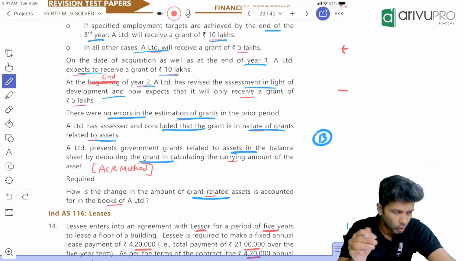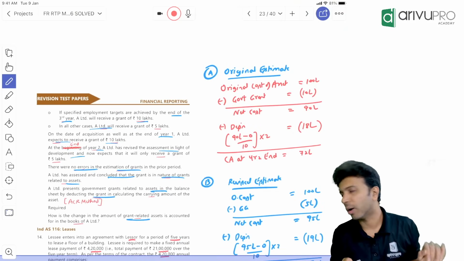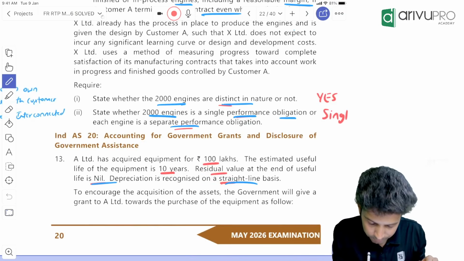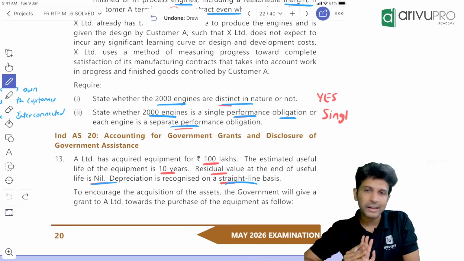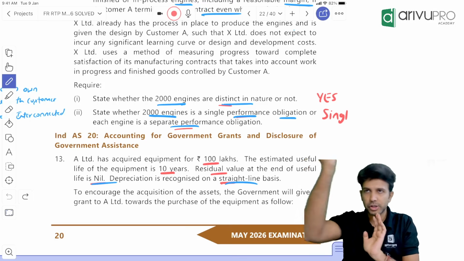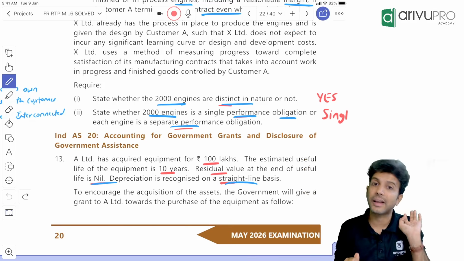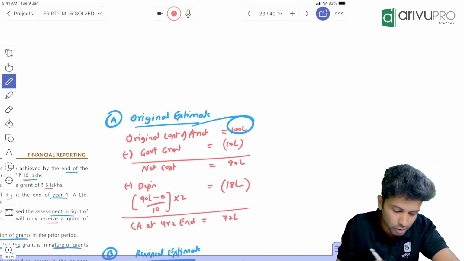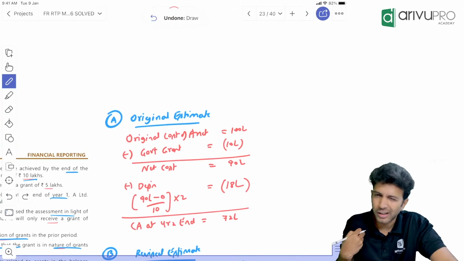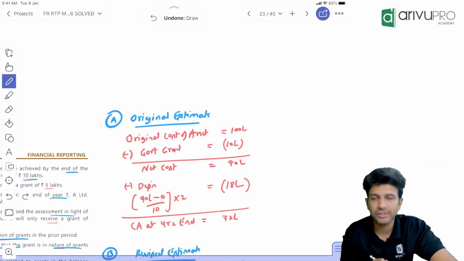Okay, first, the change happened only in second year. First, let's do the normal way. How much did you buy the asset for? 100 lakh. You don't have to wait till the time grant is received, right? The day you have reasonable assurance, you can book it. So first year, second year, company was sure they will receive 10 lakh grant. So from 100 lakh original cost, reduce government grant receivable, 10 lakh. So that means the net cost of the asset will be 90 lakh.